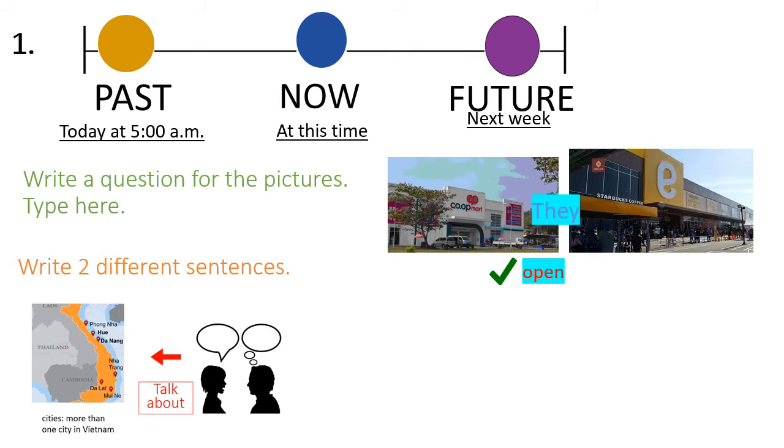So here is your first task, questions and answers. Look at the timeline. Notice the who word for the question is they, because I see 2 places, Co-op Mart and E-Mart. So those are two places. And your verb is open. Okay, so you'll write a question and, let's see, actually just one sentence for this one. So again, you're talking about these two places. They is the who word. Okay, and then answer the question. Look at the green tick mark.